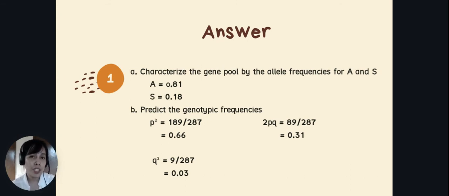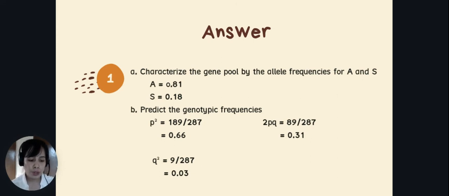Now, to identify the frequency of your p squared, you need to divide 189 individuals over the total number, which is 287. The answer for that would be 0.66. Remember, if it is in frequency, your answer should be in decimals, and if it is in percentage, it should be in percent. Now, you already have your p squared, and that is 0.66.